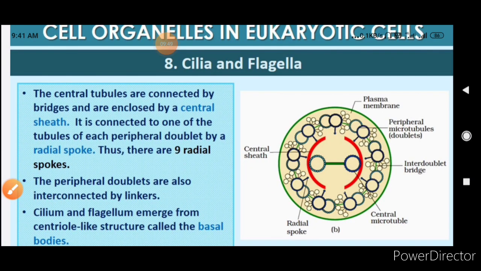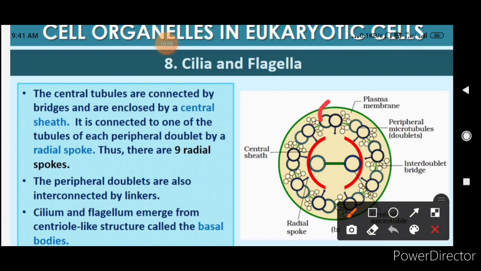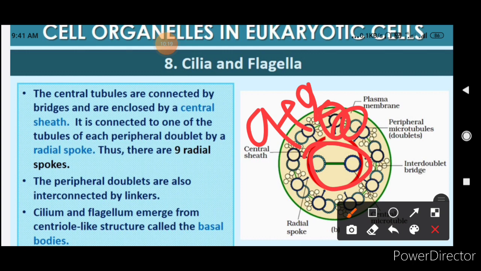Now the central tubules are connected by bridges and are enclosed by a central sheath. It is connected to one of the tubules of each peripheral doublet by a radial spoke. Thus there are 9 radial spokes. The peripheral doublets are also interconnected by linkers. Cilium and flagellum emerge from the centriole-like structure called the basal body. See, these are the doublets, these are the linkers, these are the central microtubules, and this is the 9+2 array. It forms the basal body of the cilium and the flagellum.